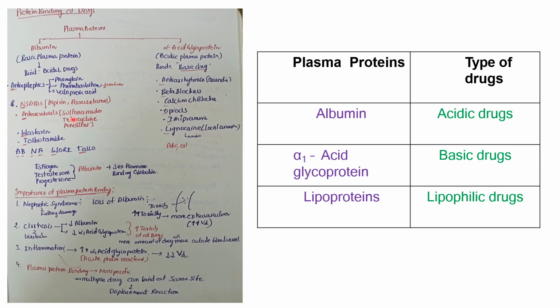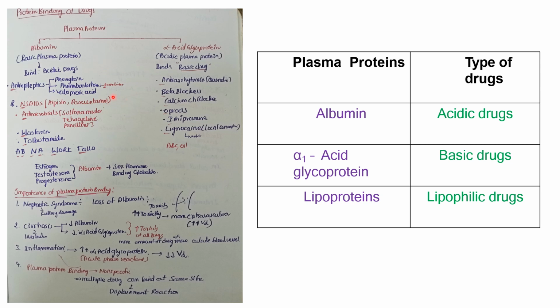NSAIDs like aspirin, paracetamol; in antimicrobials, sulfonamide, tetracycline, penicillins; warfarin, tolbutamide, these all are acidic drugs. So they bind to albumin, which is a basic plasma protein, whereas alpha acid glycoprotein is acidic protein. Obviously the basic drugs, anti-arrhythmics, beta blockers, calcium channel blockers, opioids, imipramine, all these bind to alpha acid glycoprotein.